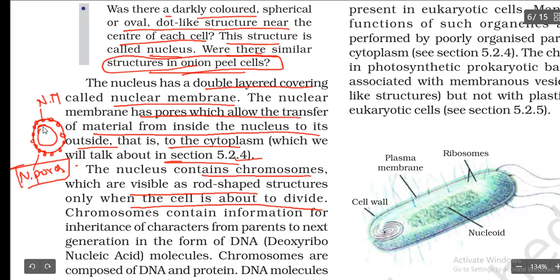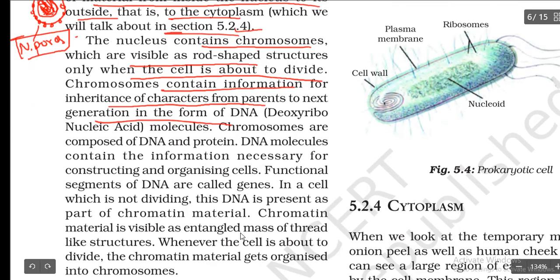The nucleus contains chromosomes which are visible as rod-shaped structures only when the cell is about to divide. So inside the nucleus we have the chromosomes, okay. They are going to divide during cell division. Chromosomes contain information for the inheritance of characters from parents to the next generation in the form of DNA. DNA full form is deoxyribonucleic acid. Chromosomes are composed of DNA and protein.